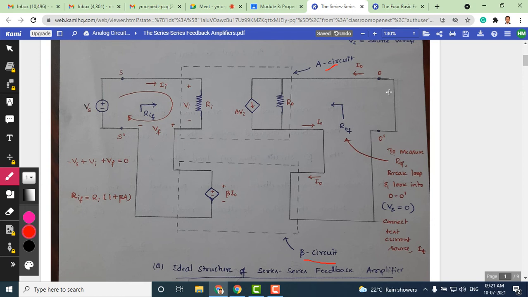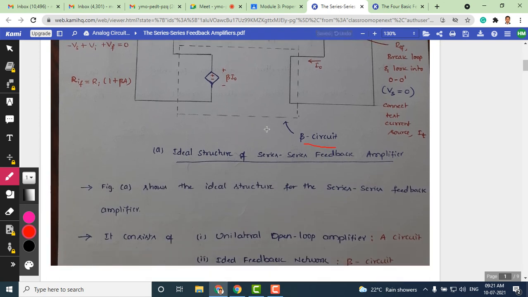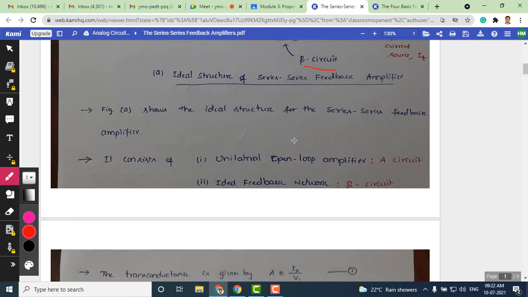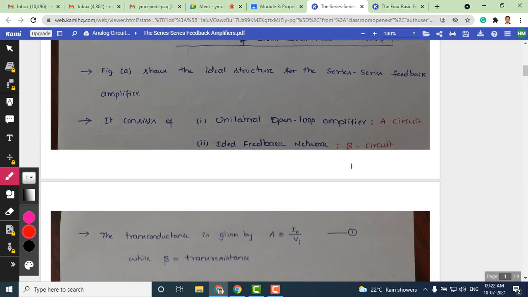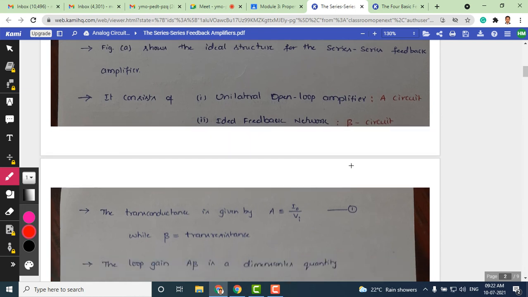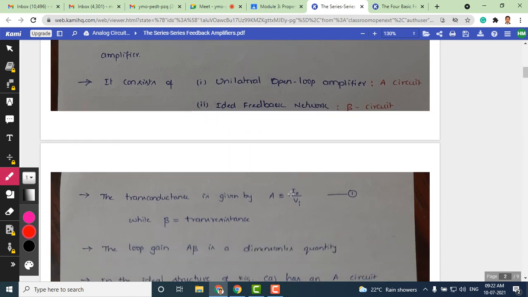You can see here there is sampling happening in series, which is provided in series with the input voltage. The A circuit is a unilateral open loop amplifier, and the beta circuit is an ideal feedback network, and the gain A is nothing but I naught by VA.